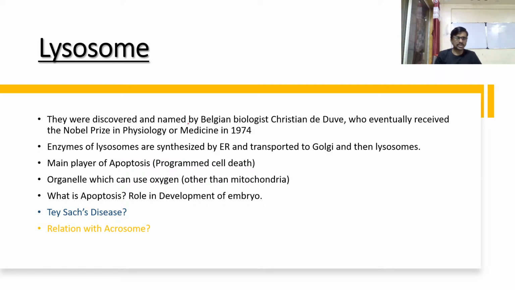Okay, so the lysosome was discovered by two scientists. One scientist, Didu, got a Nobel Prize in medicine in 1974 for the discovery of the lysosome.